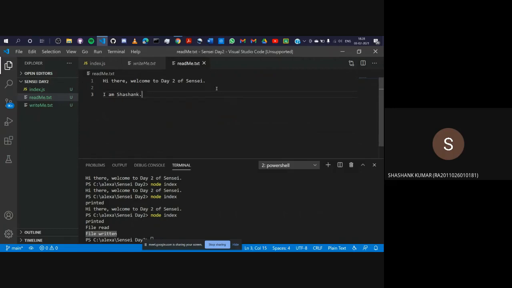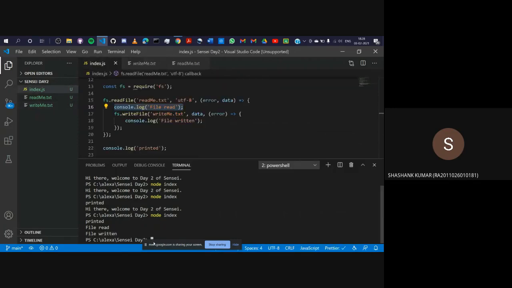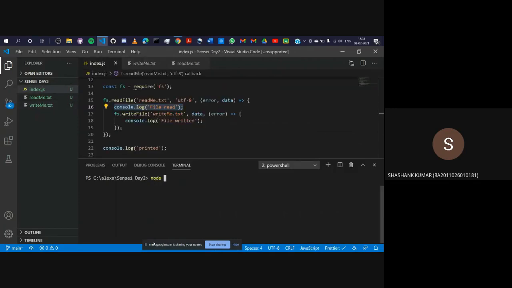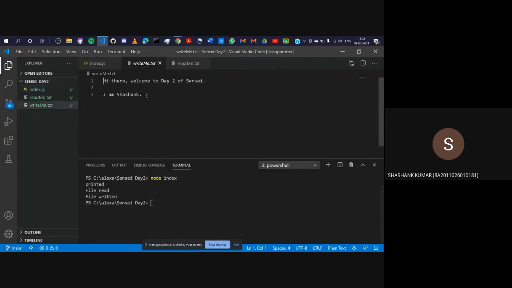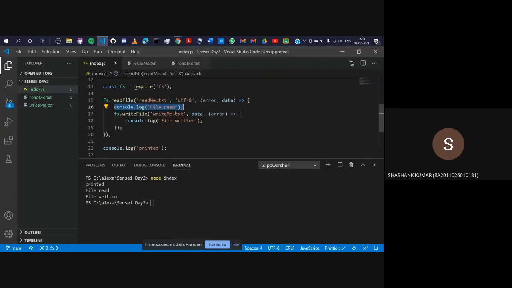I'll save this. There is no "I am Sashank" here. I'll run it. Clear my screen first. Node index. So let's check the writeme file out. And you see it has been copied here. So this is how your FS module works. You can write, read, delete, and rename your files like this.